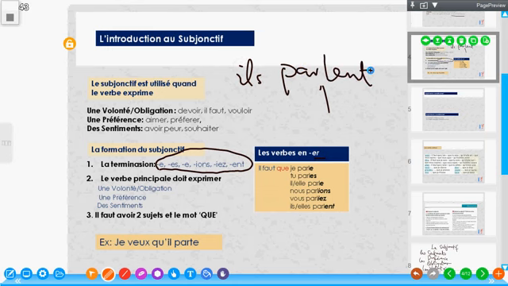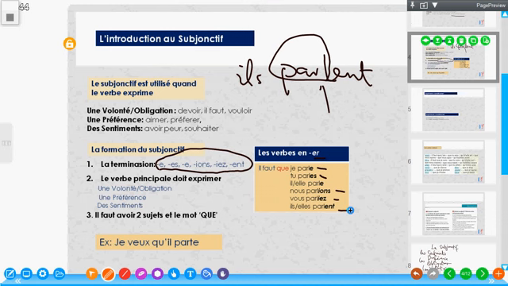And the rule says that we should bring the radical of parler and add the terminaison of subjunctive. Then we get our parler in subjunctive. Par exemple, il faut que je parle, il faut que tu parles, il faut qu'il parle, il faut qu'elle parle, il faut que nous parlions, il faut que vous parliez, il faut qu'ils parlent, il faut qu'elles parlent.